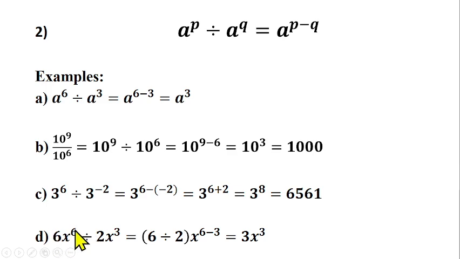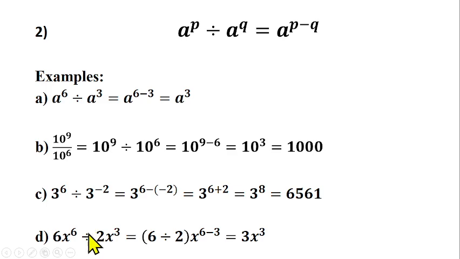So how do you simplify this? You will do 6 divided by 2, because this is a whole number, another whole number. So you are not going to apply this law to these 6 and 2, because the 6 is not an index. It does not have a power yet. Although it has a power of 1, 6 and 2 do not have the same base. So you cannot apply this law to this. The only thing you can do is 6 divided by 2, which is what you're having here. Then you apply the laws of indices to x raised to power 6 and x raised to power 3, because they have the same base, which is x.